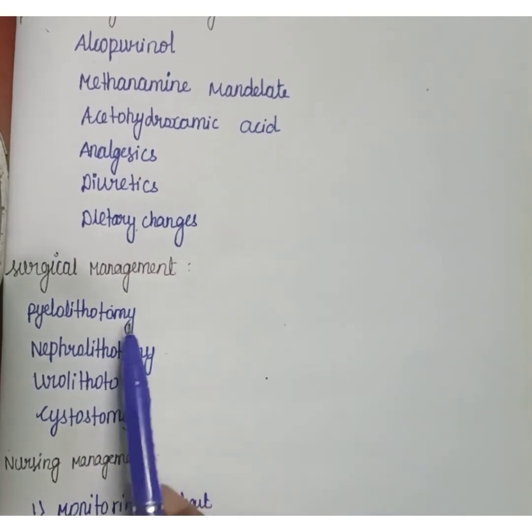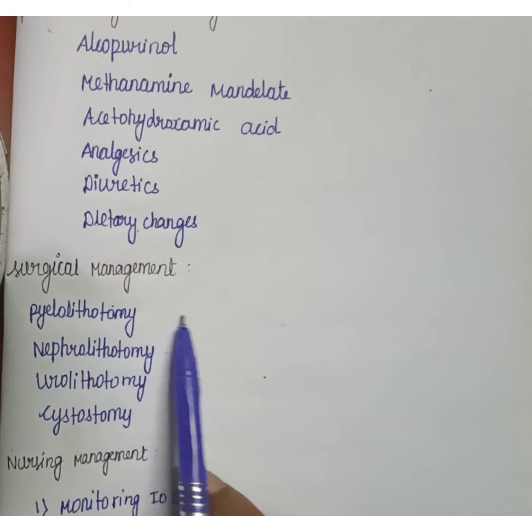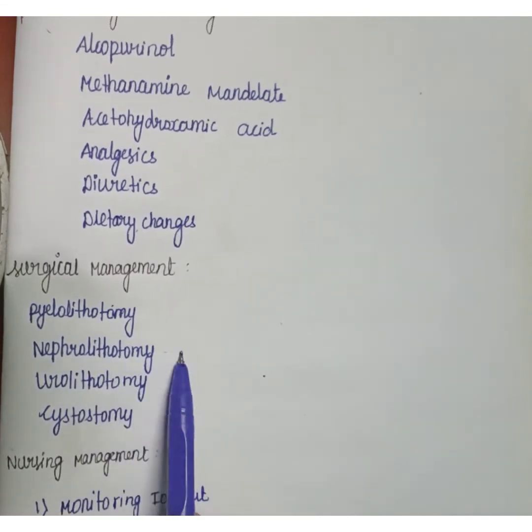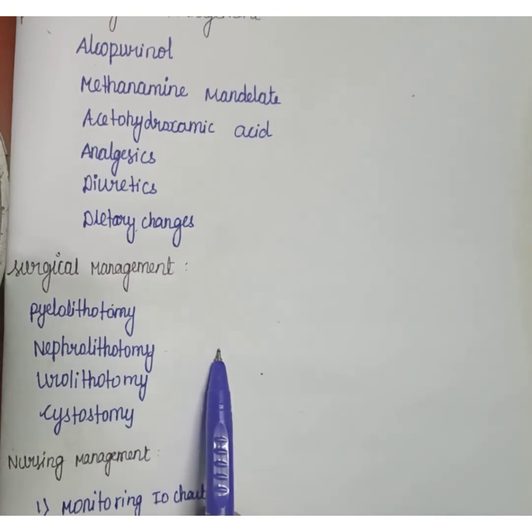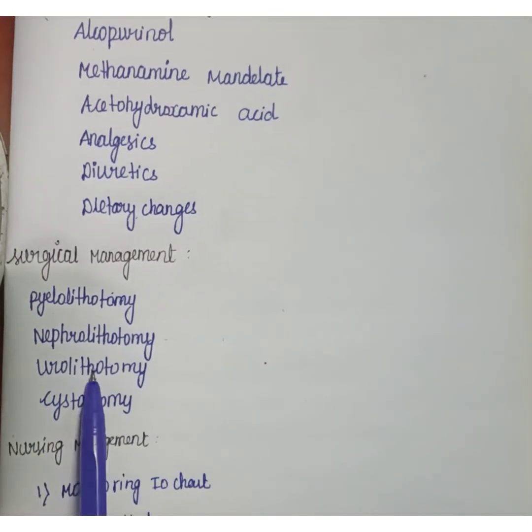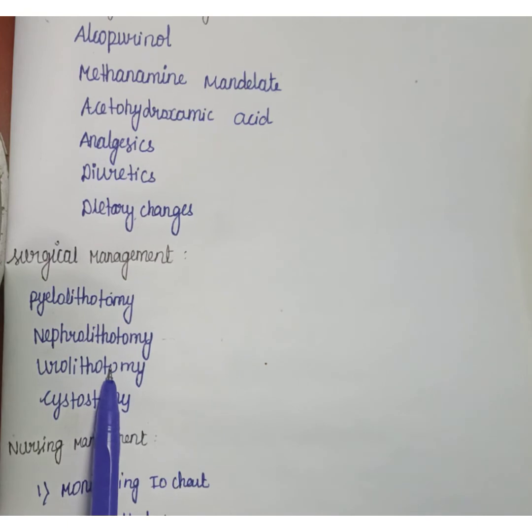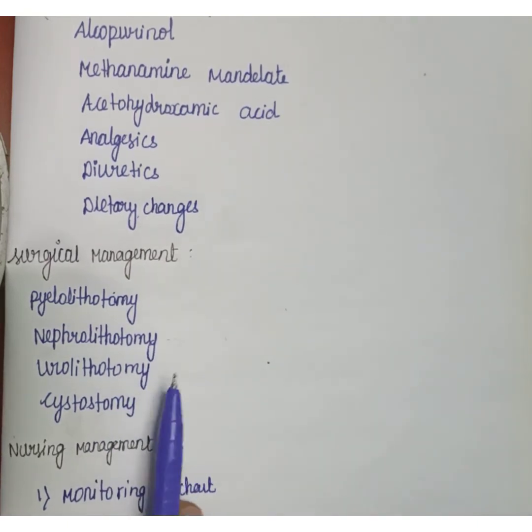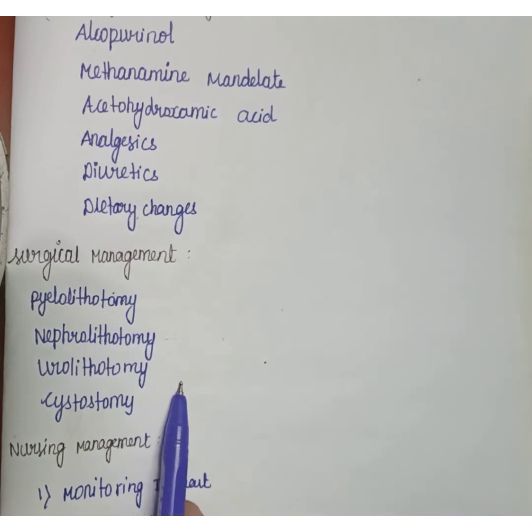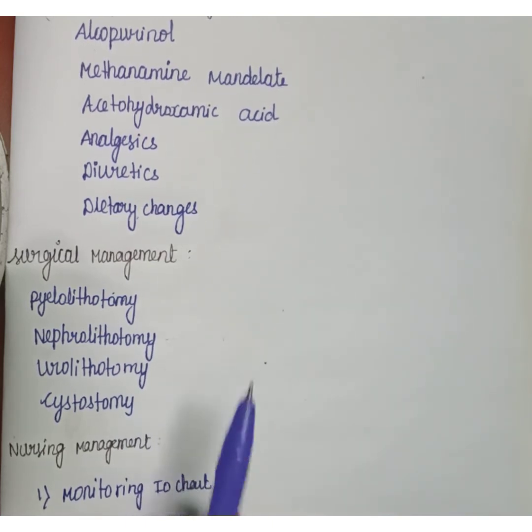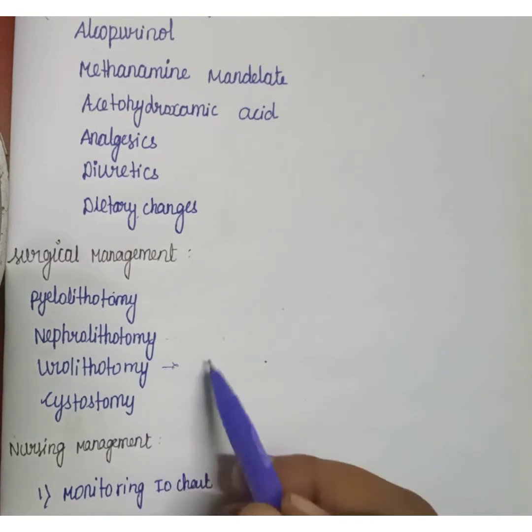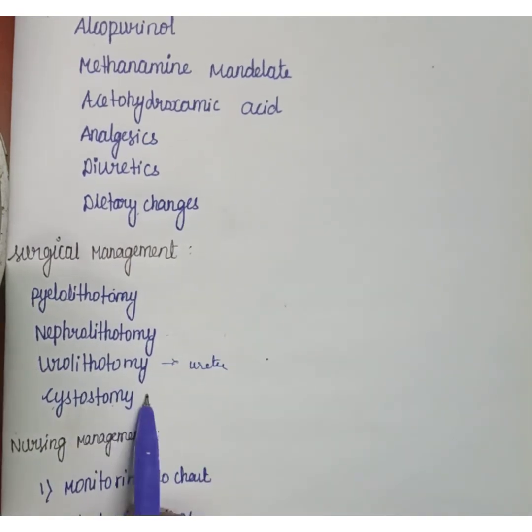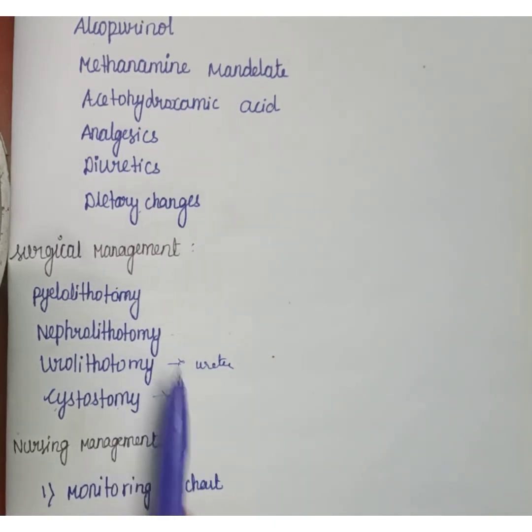Next is ureterolithotomy, an open or laparoscopic surgical removal of stones from the ureter. Next is cystostomy, which is removal of a stone in the bladder. You understand this?